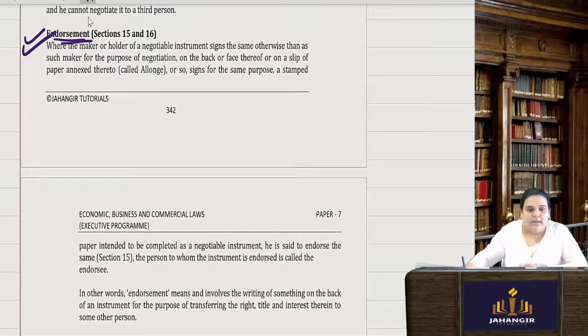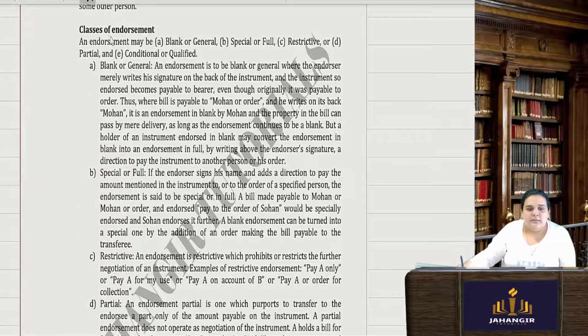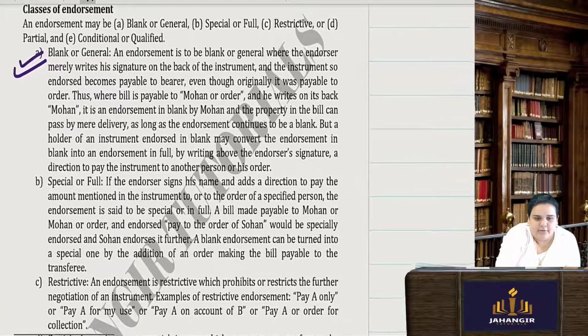Now, endorsement is important. What is endorsement? We have already seen, but we will go through it. Okay. There are certain types of endorsement. One is a blank endorsement or a general endorsement. Okay, now what do you mean by a blank endorsement?